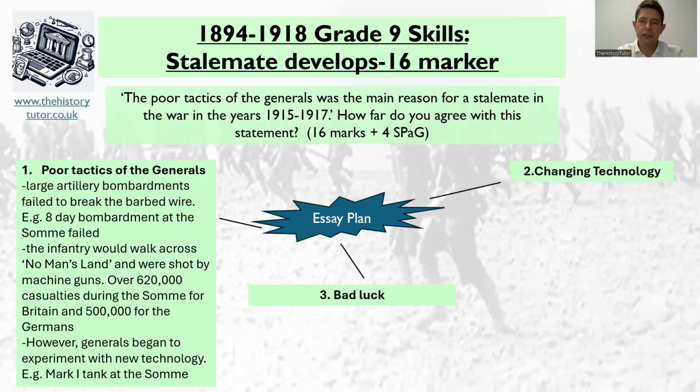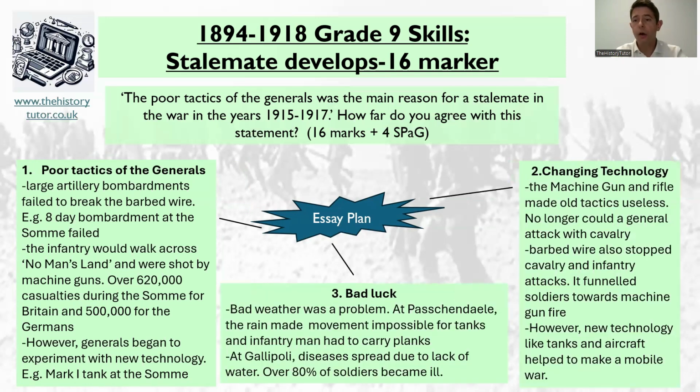Okay, what about changing technology? Well, the machine gun and rifle made old tactics useless, of course, very difficult. And the generals were all trained on cavalry charges and things like that. They didn't necessarily know what to do straight away. Barbed wire also stopped cavalry and infantry attacks, and it funneled them towards machine gun points at the fire bays. So again, the defense tactics were hugely superior to the attacking tactics. However, new technology like tanks and aircraft helped to make mobile warfare possible in some respects. So changing technology also helped.